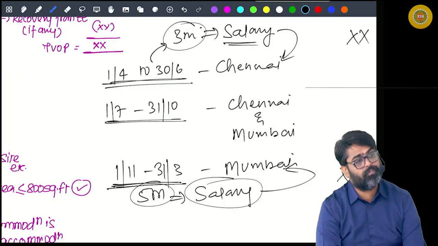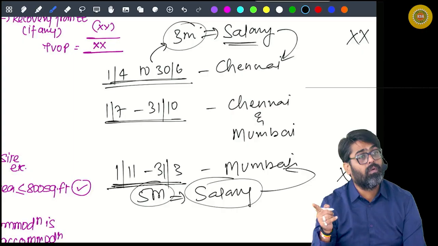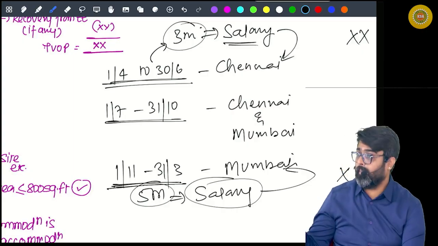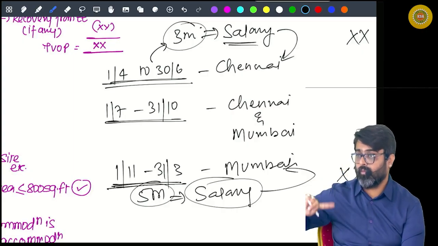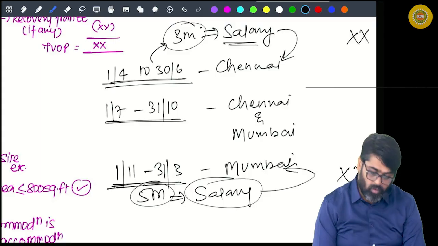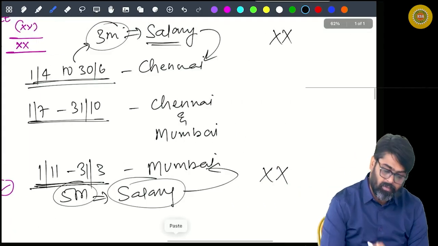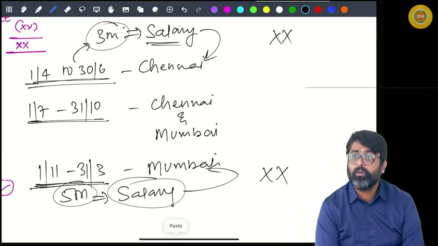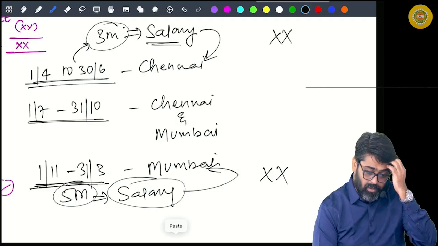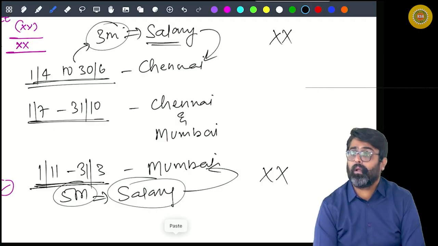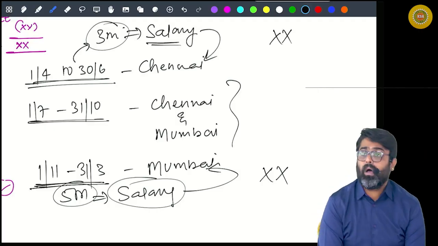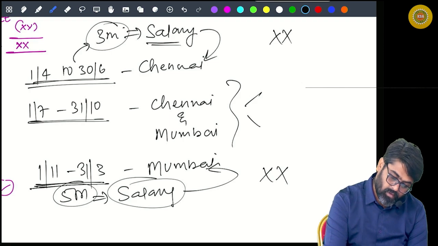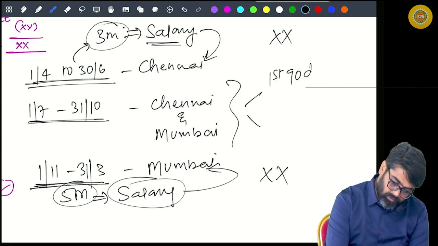But what about this period, when you have 2 accommodations, and this is happening because of your transfer from one location to another? What will happen here? You know, how many months? Tell me. 4 months, no? July, August, September, October. See, double accommodation, first 90 days.